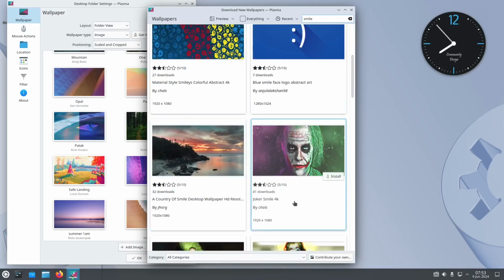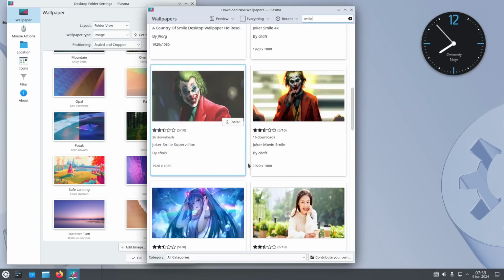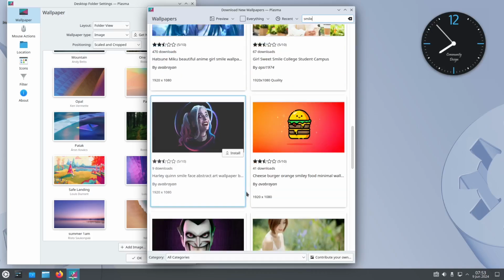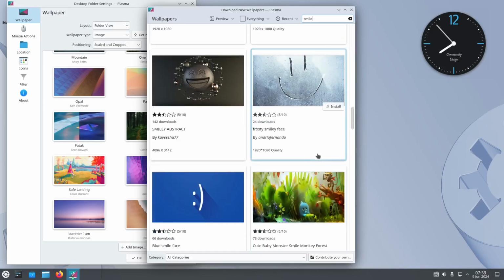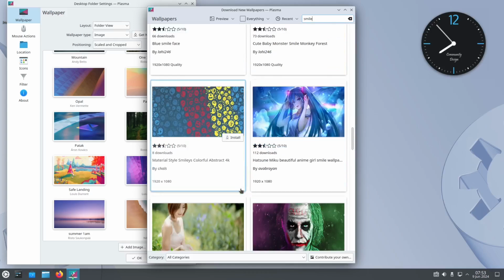Even the Joker smiley from the movie about the villain Joker. We even have the hamburger smiley. We also have the glass frost smiley and the abstract smiley, with this cute little monster smiley in the forest.